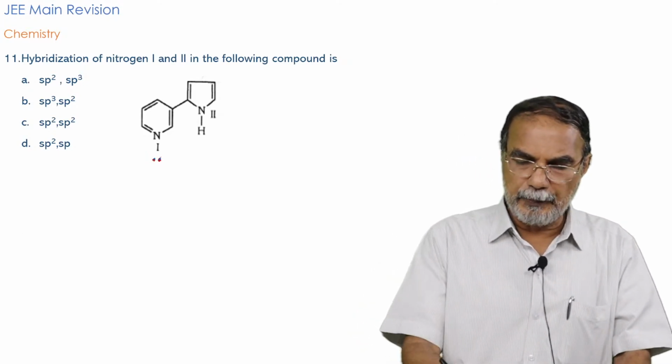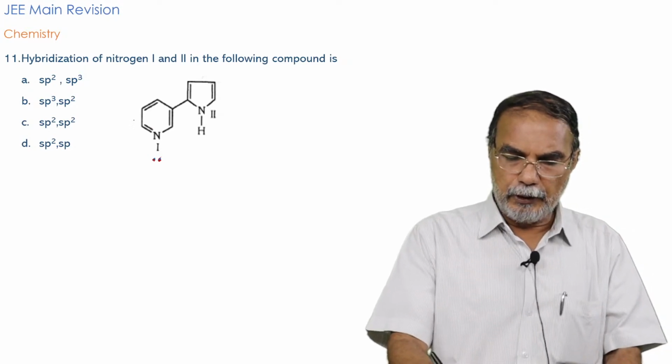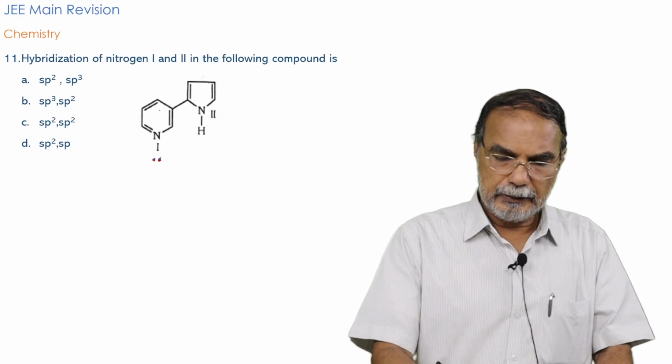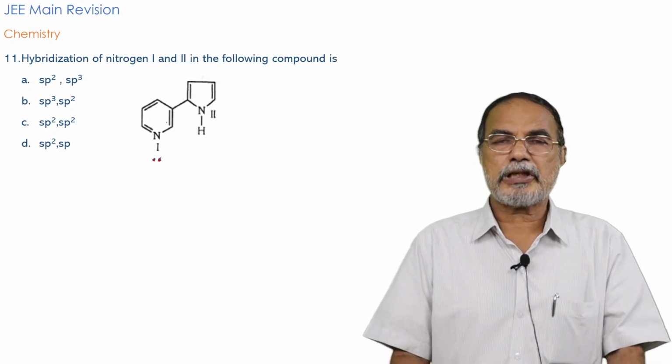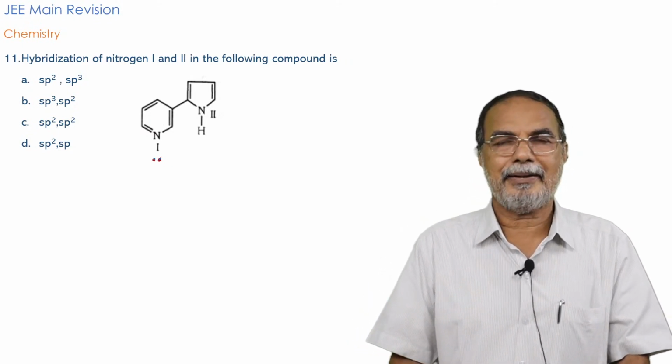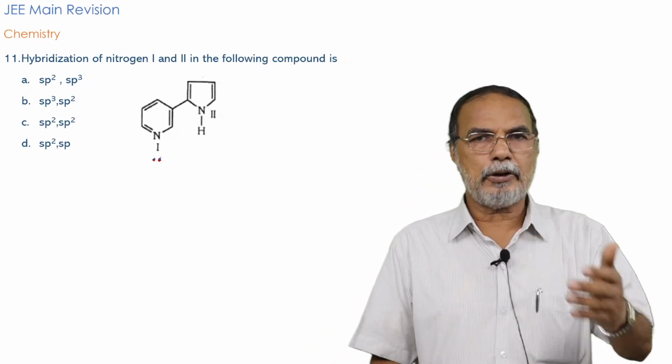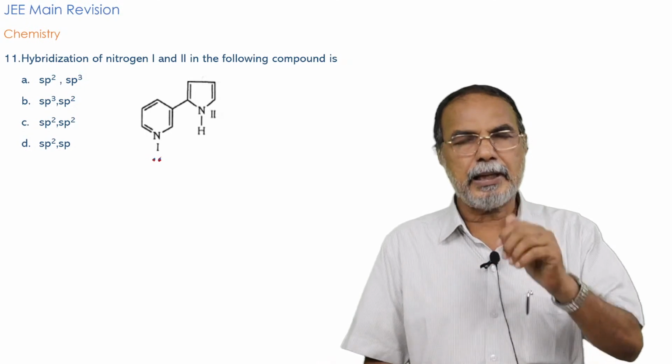But this lone pair is not involved in the aromatic ring formation, because you have already the 3 pi bonds, 6 pi electrons which are conjugated and forming the aromatic system there. Pyridine is aromatic, you know. So the pyridine ring is aromatic.